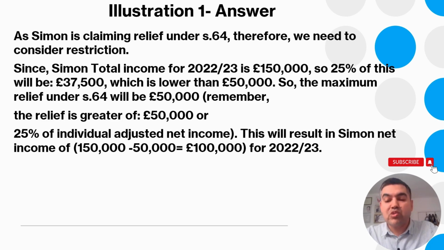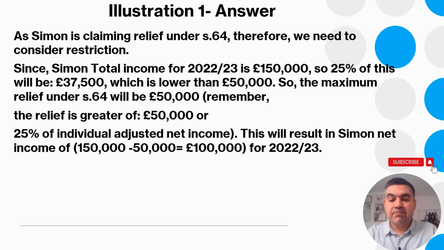If the trading loss were set against the trading income of the same trade, there would be no restriction. However, this 150,000 is not trading income. That is other income. So when you set the trading loss against other income, there is a restriction. The restriction is 25% of adjusted net income or 50,000, whichever is bigger. Definitely in our case, 50,000 is bigger than 25% of 150,000.